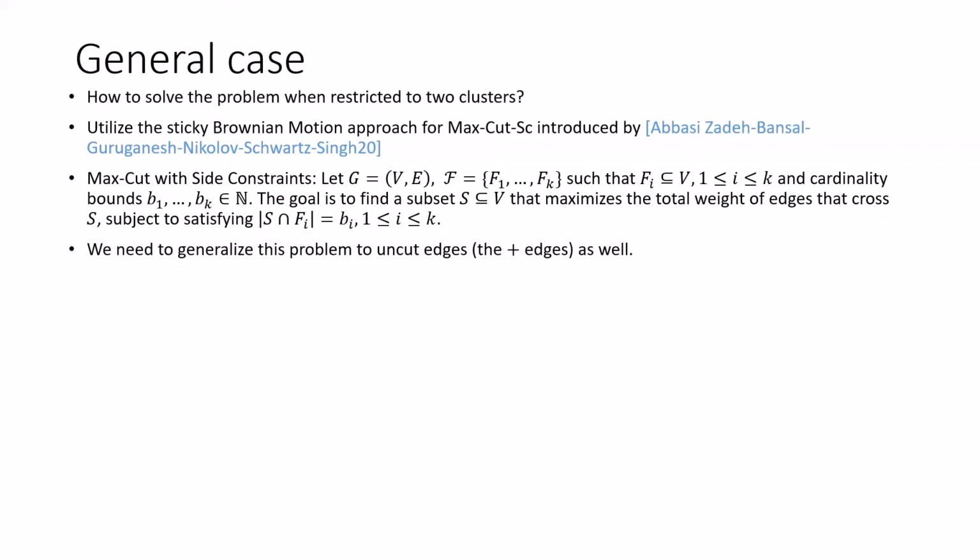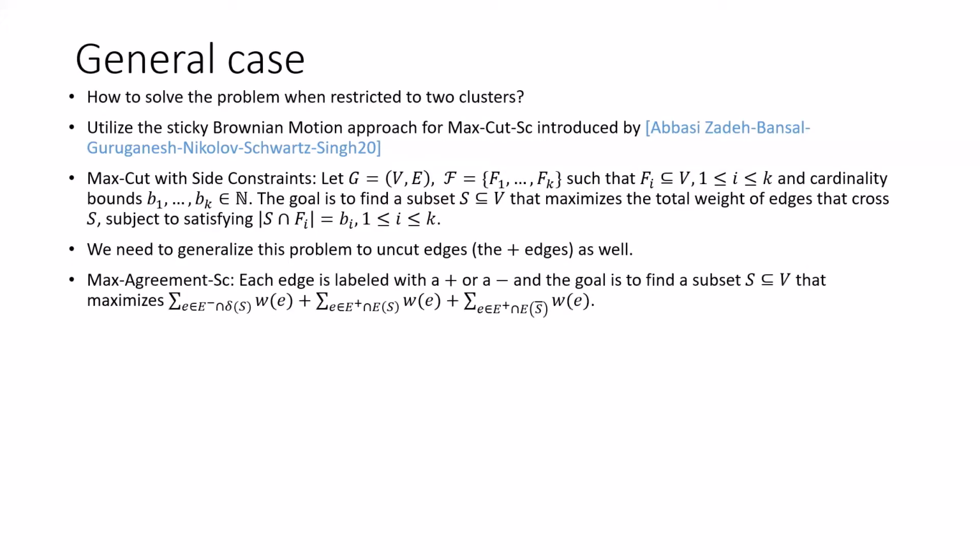Plus edges should be uncut edges. So let's define a new problem, max agreement with side constraints. The input graph now contains labels for each edge, and the goal is to find a subset S that maximizes the agreement.